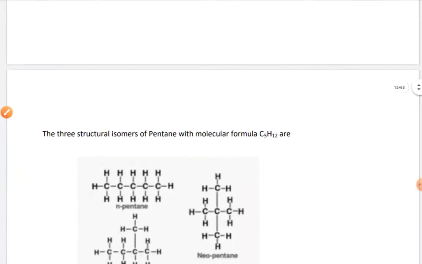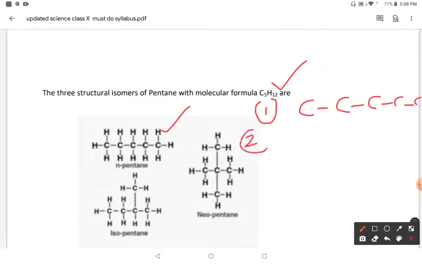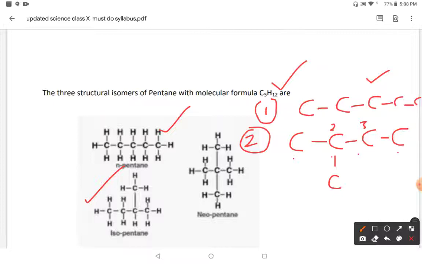Now a question always arises about the structural isomers of pentane, that is C5H12. Similarly, there are 3 options. In the first option, all the carbons are arranged in a line, all 5 carbons. In the second option, we make the chain smaller. Instead of 5, we take 4 carbons, and then you attach 1 carbon anywhere. First carbon, second, third or fourth. You can attach on the first and fourth, or on the second and third as you like. If I attach it here, then it becomes isopentane.